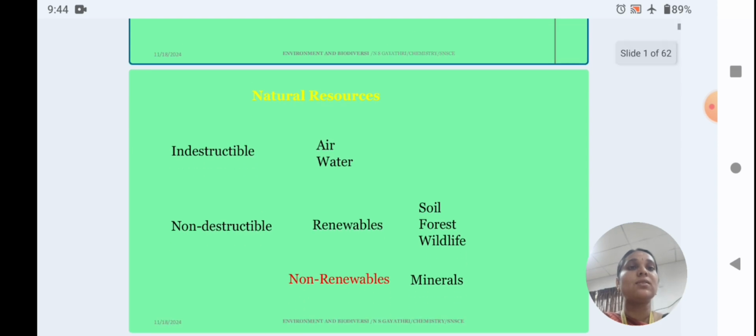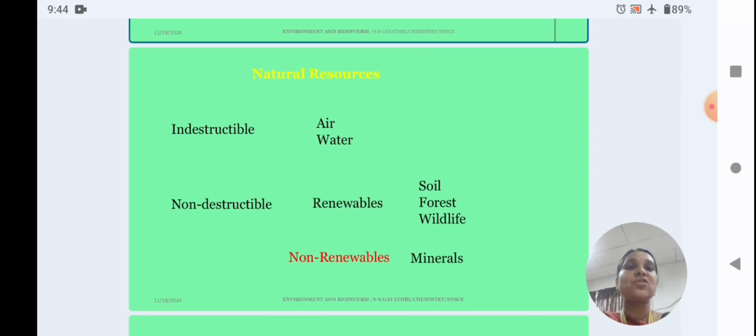Natural resources. There are two types of natural resources, indestructible and destructible. Indestructible resources are air and water, and the destructible ones are renewables and non-renewables. In the renewables, soil, forest and wildlife are the three renewables, and non-renewables are minerals.